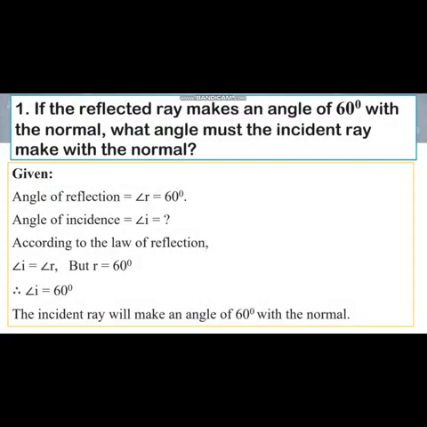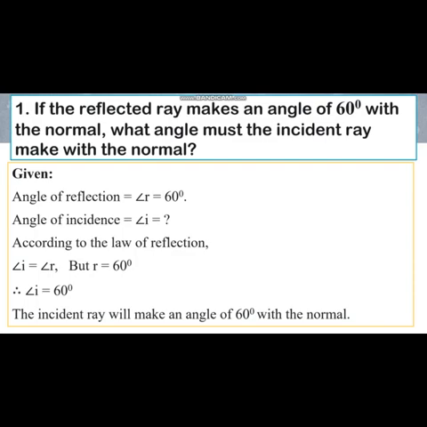So the very first numerical problem is, if the reflected ray makes an angle of 60° with the normal, what angle must the incident ray make with the normal? Got it? So what is the angle of reflection? Angle R is 60°. We all know that angle of reflection is denoted by small r and angle of incidence is denoted by small i. So angle of reflection, angle R, is how much, students? 60°. And what we have to find? We have to find angle of incidence, that is angle I is equal to what?